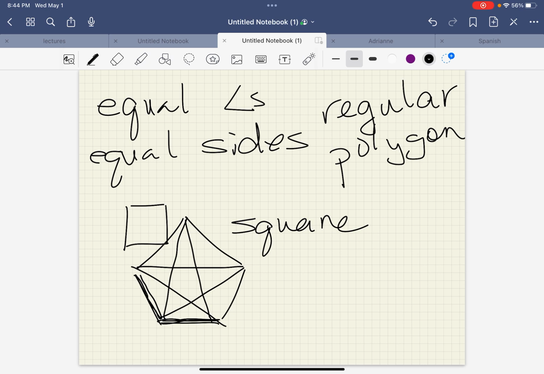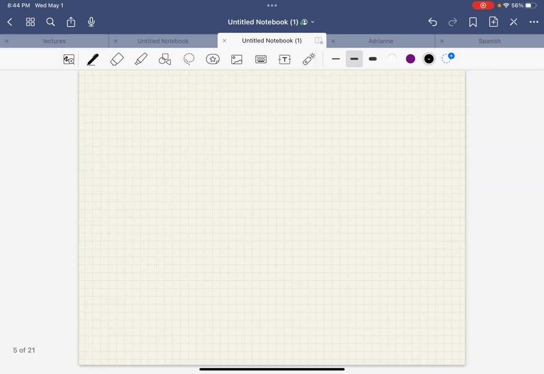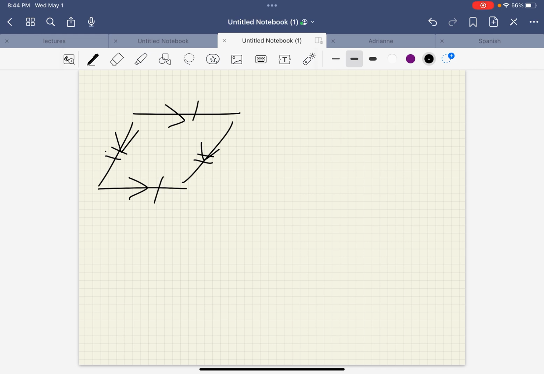Okay, next, a trapezoid is a quadrilateral with exactly 1 pair of parallel sides. Okay? This side is parallel to this side. Only 1 pair. That's a trapezoid. A parallelogram, both sets of opposite sides are parallel. So this one is parallel to this. This is parallel to this. And the sides that are opposite are equal to each other. So that one's equal to that, and these 2 over here are equal to this.